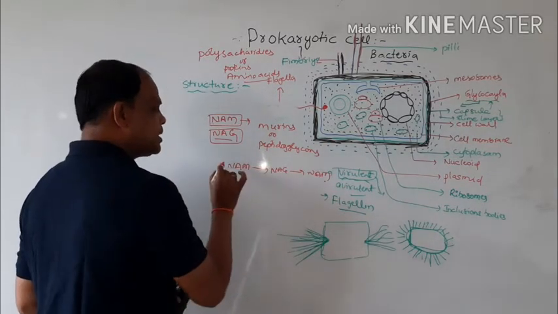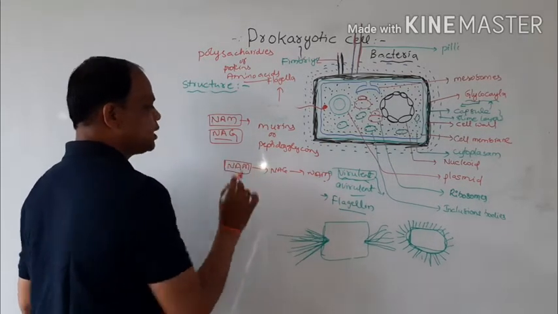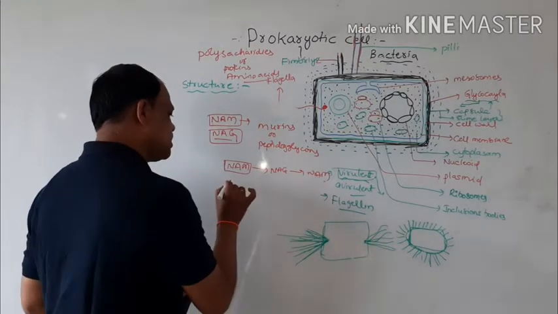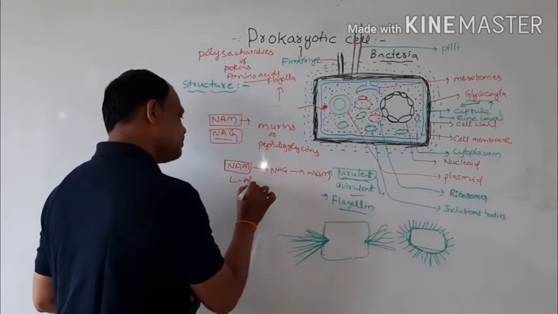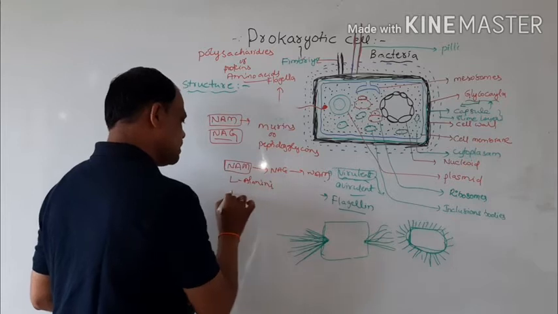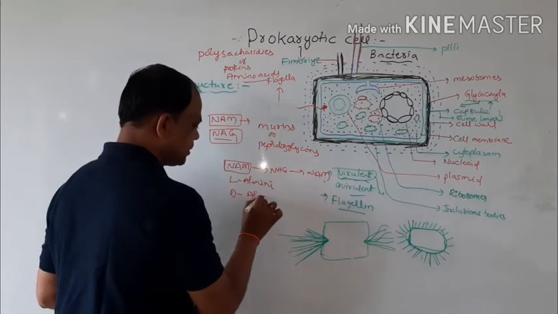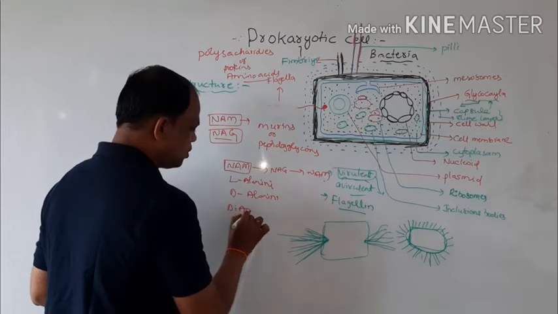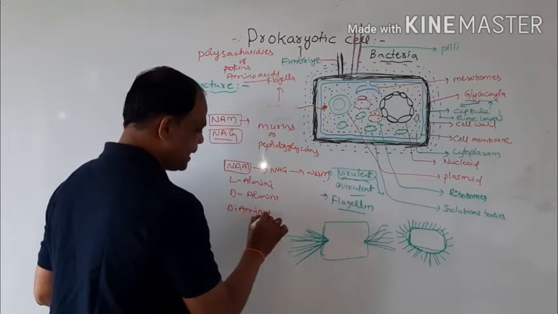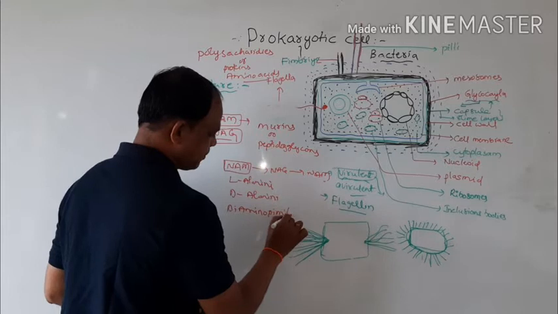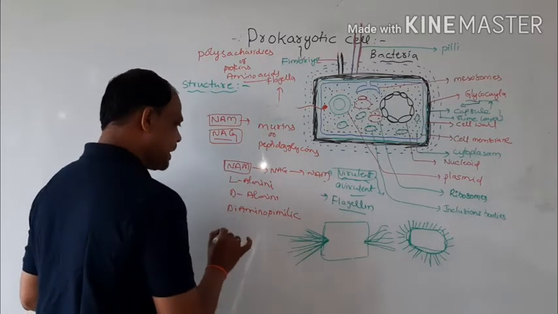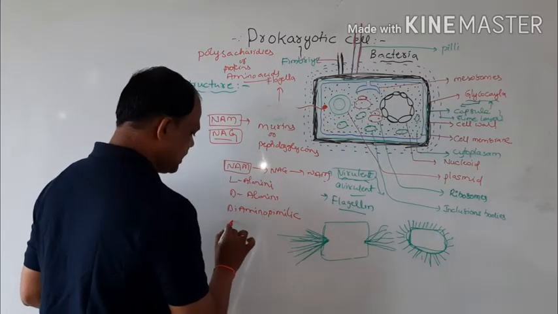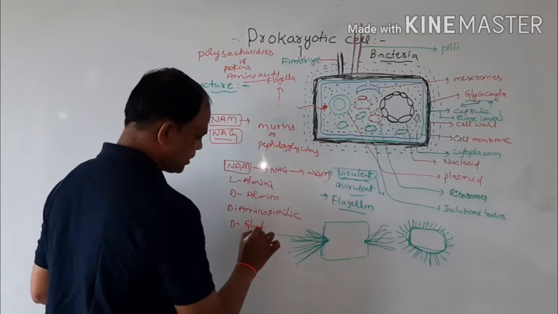Okay, and each sugar component is attached to 4 amino acids: L-alanine, D-alanine, diaminopimelic acid, and D-glutamate.